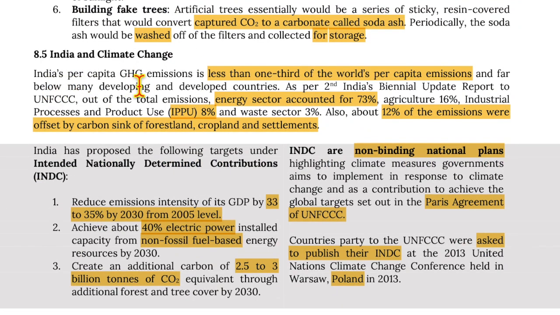India's per capita greenhouse emissions is less than 1/3 of the world's per capita emission and far below many developing and developed countries. As per India's second biennial update report to UNFCCC, out of the total emissions, the energy sector accounted for 73%, agriculture 16%, industrial products and product use accounted for 8%, and the waste sector for another 3%. Also, 12% of the emissions were offset by carbon sinks of forest land, cropland, and settlements.